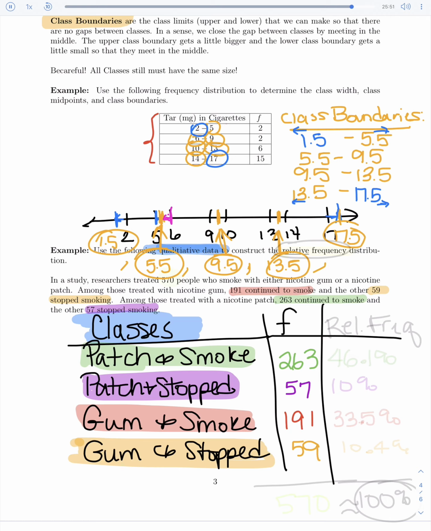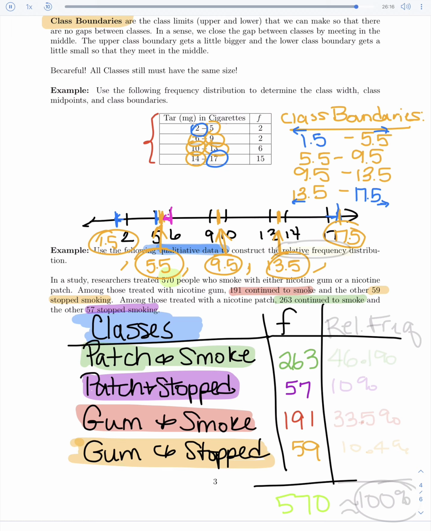And what should all of these add up to, just to double check the total? It should add up to our original total, which was 570. And if you do add these up, you will notice that it does add up to the total 570. So that's good. You didn't miss anything. You didn't forget anything.